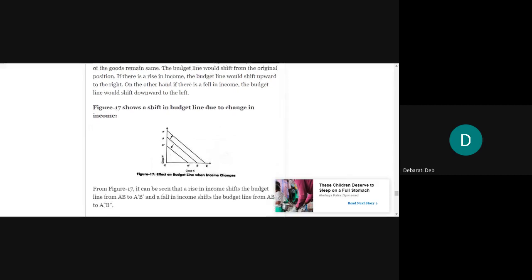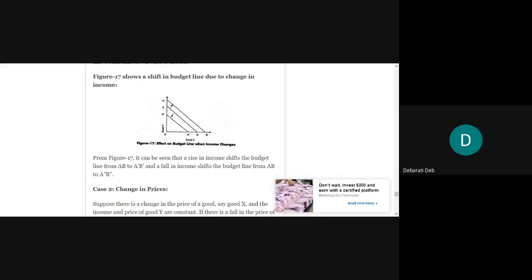That is what I was saying. You see in the figure that this figure shows a shift in the budget line due to the changes in the income. This figure is actually depicting the fact.